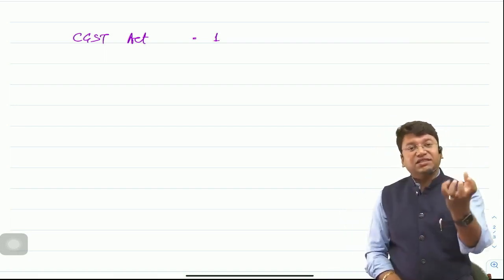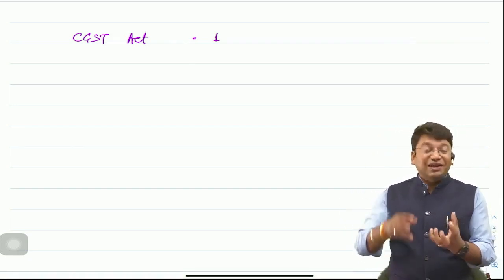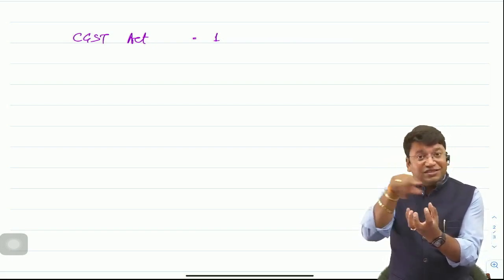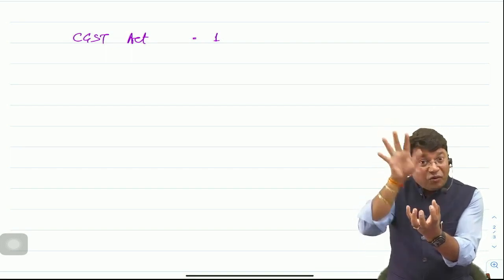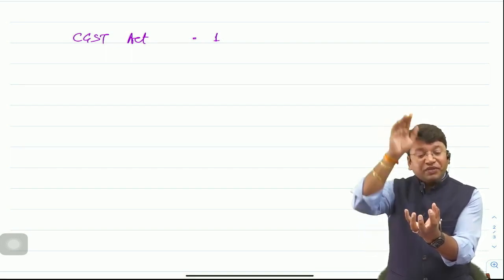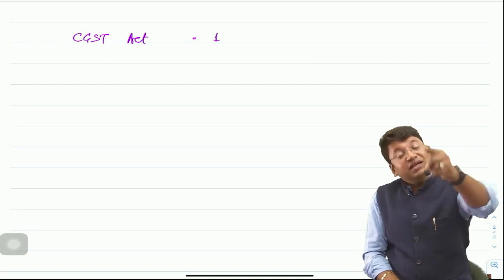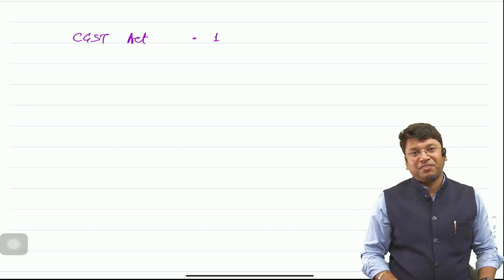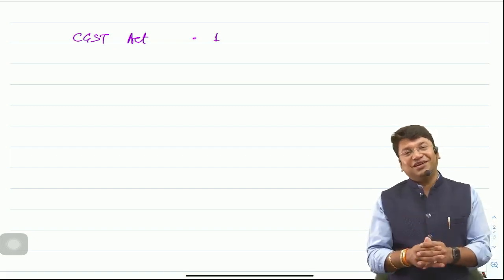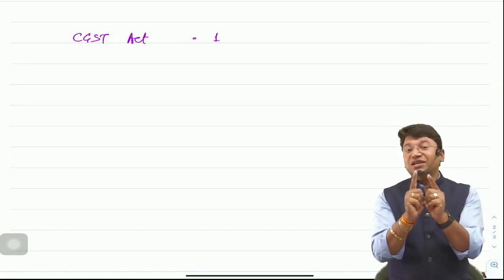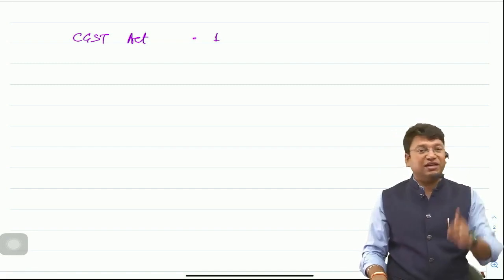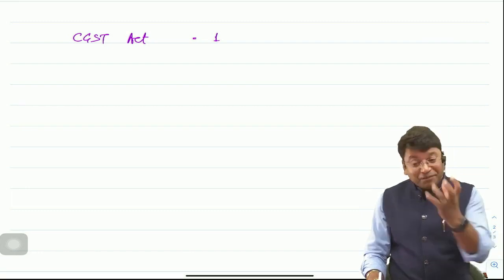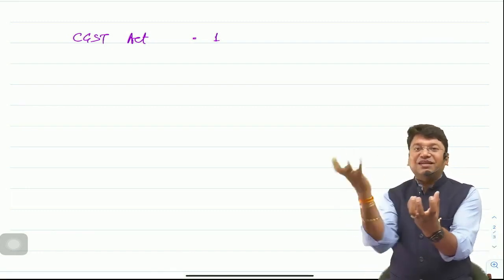And now the GST Council will discuss the entire law, sir. And now, sir, that GST Council is the constitution of all the state governments and the central government, and they all will take the decision uniformly. And when they take the decision uniformly, then the act will be framed in discussion with all the state governments and the central government, and they will come up with a uniform idea and a uniform decision will be taken. So the GST Council is the base behind keeping all the laws on a single platform.